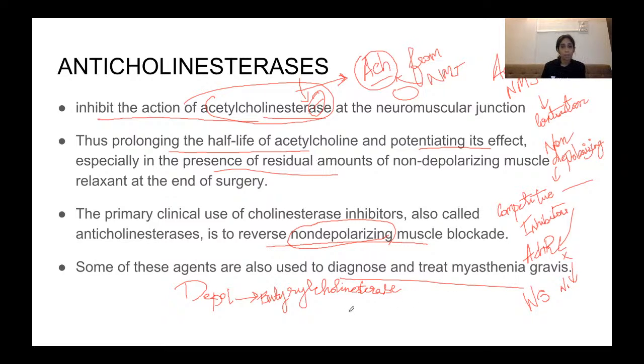I will be dealing with this in my class on myasthenia gravis, but this is also one of the uses of anticholinesterase or cholinesterase inhibitors. So one is to reverse non-depolarizing muscle blockade, and the second is the diagnosis and treatment of myasthenia gravis.